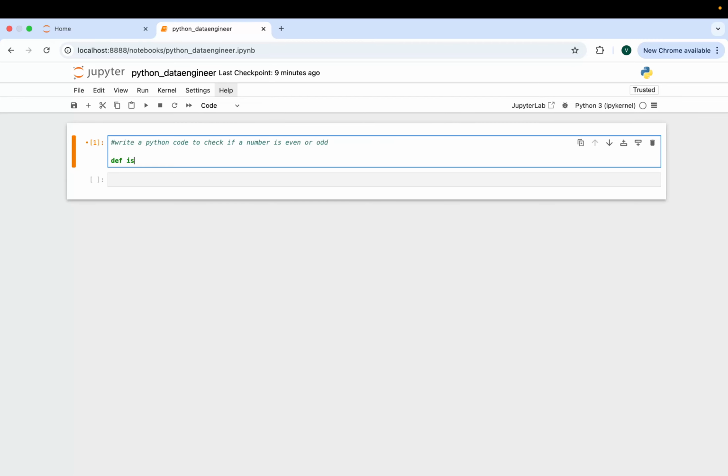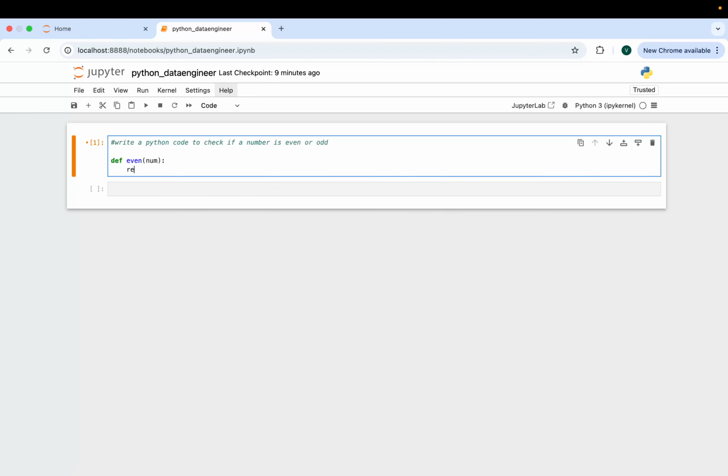Let's do it, we will call it even. We'll pass one number, and we'll return the condition. What exactly is the condition for even or odd? This is basic mathematics. If we want to know whether a number is even or odd, we have to divide by two, and if we get the remainder as 0, then it's an even number.